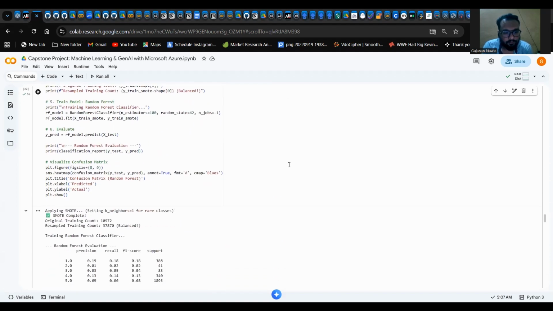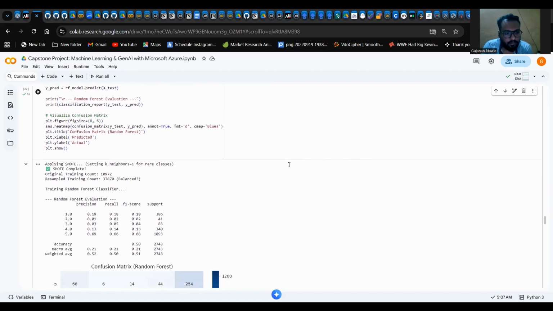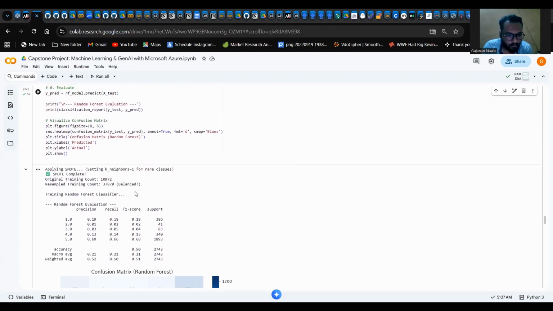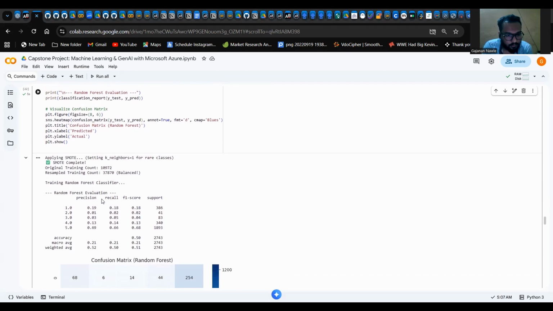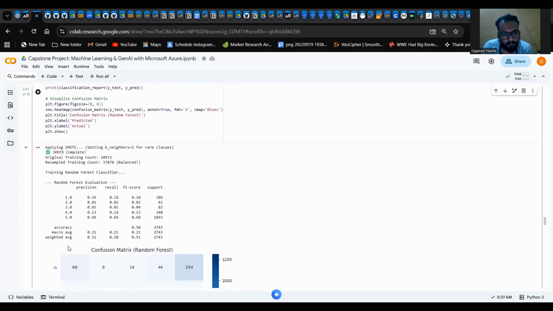Then we have a classification matrix here. You can see all the classes, and you can also see accuracy, macro average, and weighted average. The key metric to watch is recall.